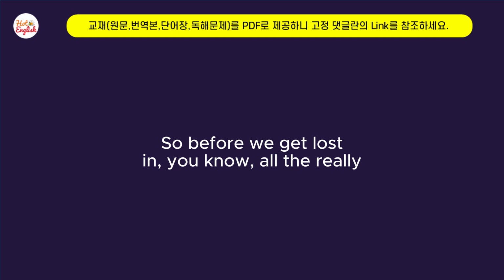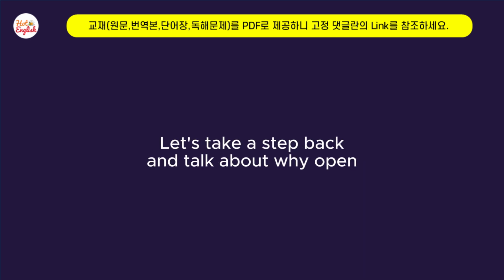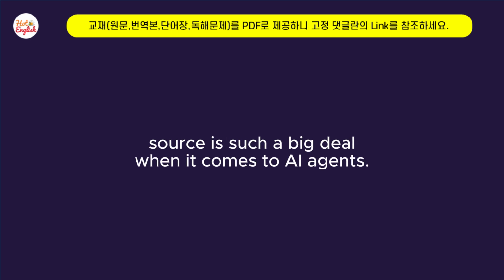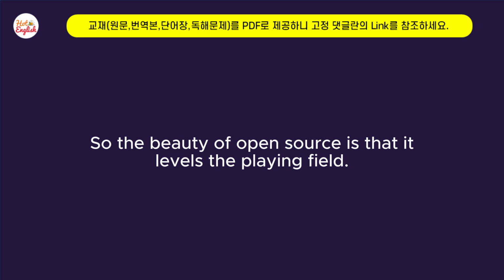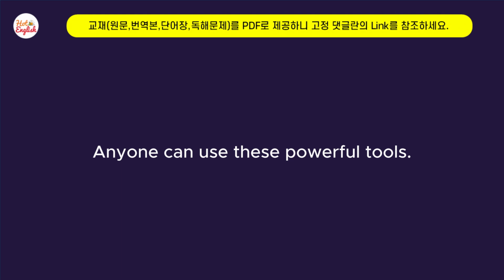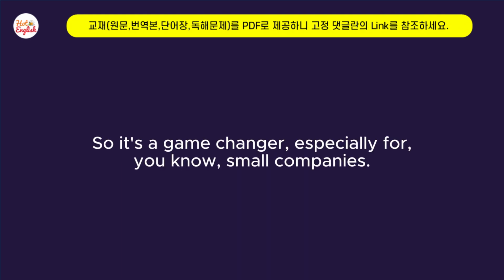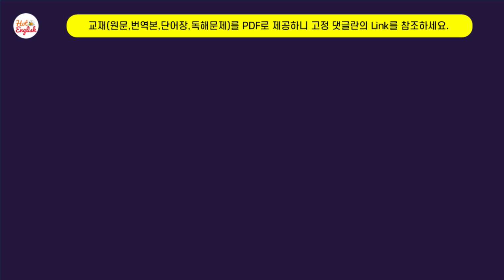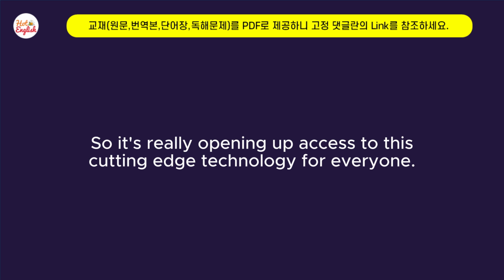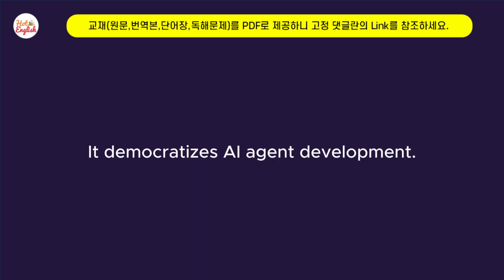Okay, so before we get lost in all the really cool applications of this, which I'm sure we'll get to, let's take a step back and talk about why open source is such a big deal when it comes to AI agents. The beauty of open source is that it levels the playing field. Anyone can use these powerful tools, regardless of their budget. It's a game changer, especially for small companies, startups, and even individual developers. So it's really opening up access to this cutting-edge technology for everyone. Exactly. It democratizes AI agent development.